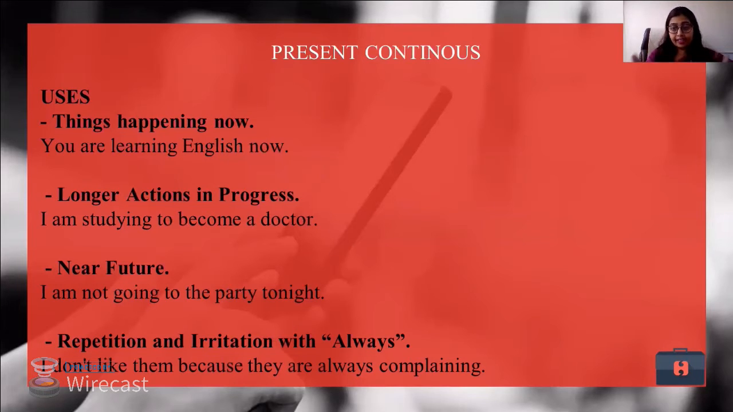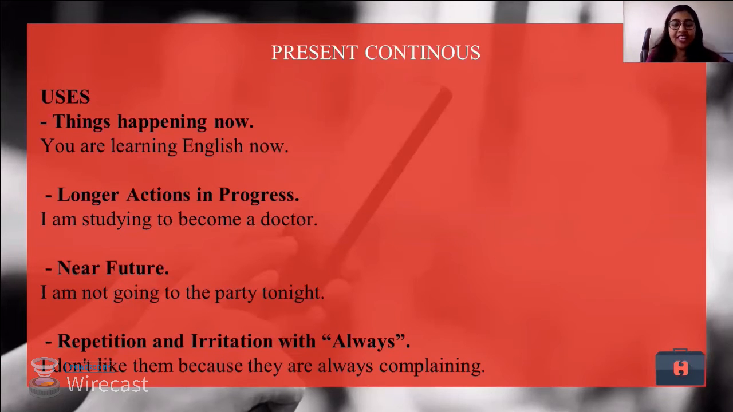You are learning English now. What are we doing right now? At this point of time, I am learning English. That means this is present continuous tense. Longer actions in progress. I am studying to become a doctor. Now, herein the action is studying. So I'm not doing something else, but I am studying to become a doctor. So right now I am in the process of becoming a doctor.